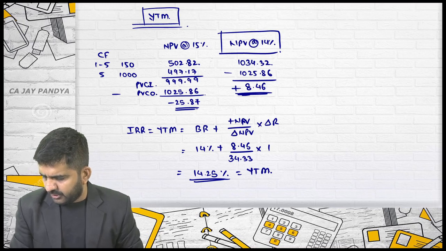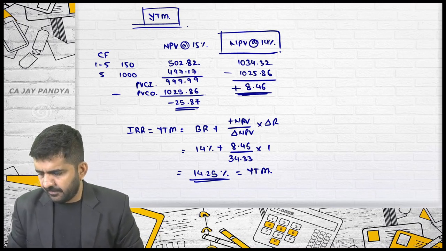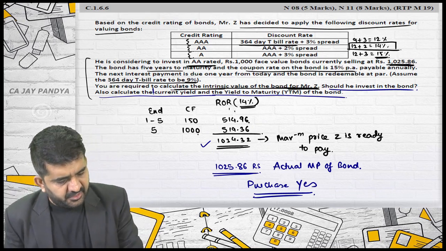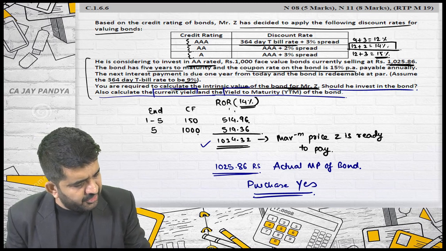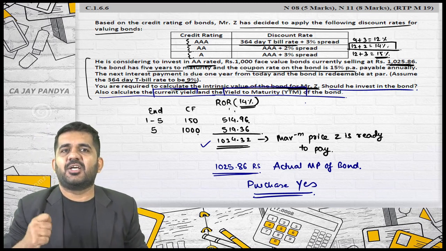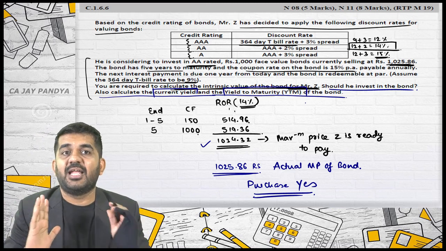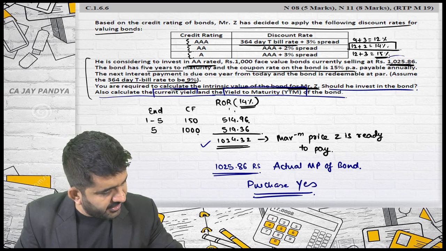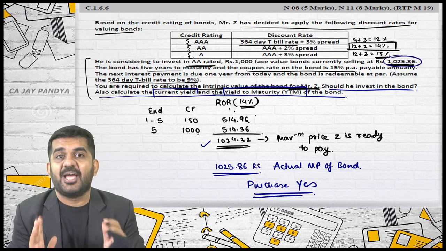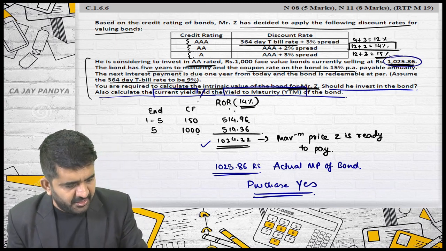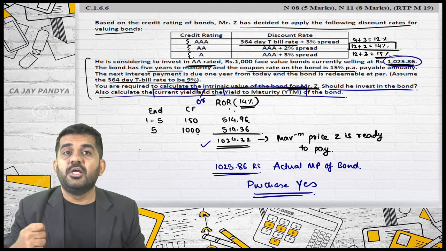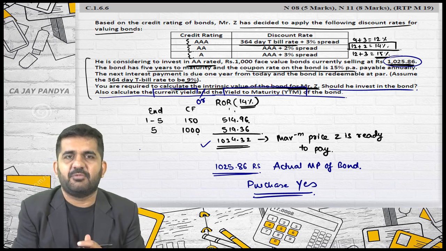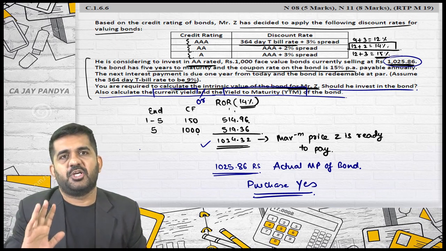What will be yield to maturity? Is it alright? See the question. Calculate the current yield and yield to maturity. Please understand, current yield and yield to maturity is one and the same concept. What actual rate of return you are earning at current market price of the share. So they are no different. Here you need to find out your current yield or yield to maturity. So this is just a confusion or incorrect statement which is written. Current yield and yield to maturity is one and the same.